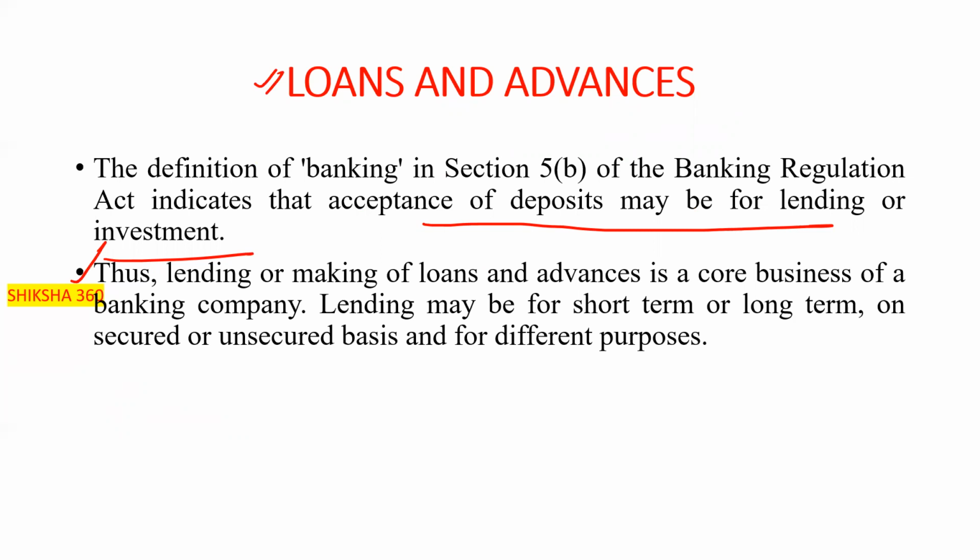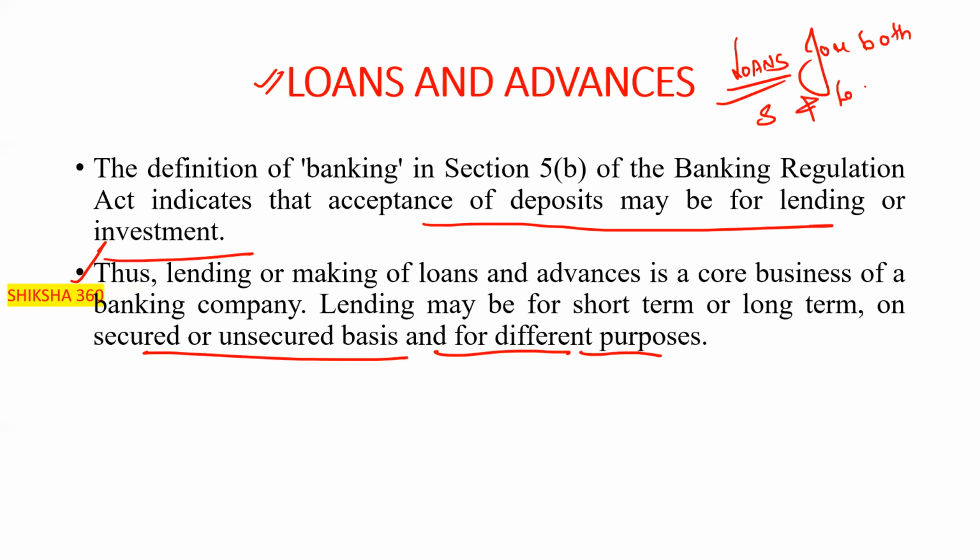Further, lending may be done either for the short term or for the long term, on a secured or unsecured basis, and for different purposes. Clear? That is, the bank will provide loans for both short and long term, clear?